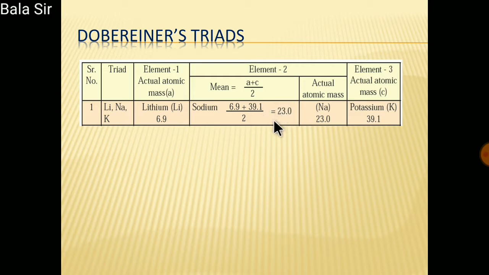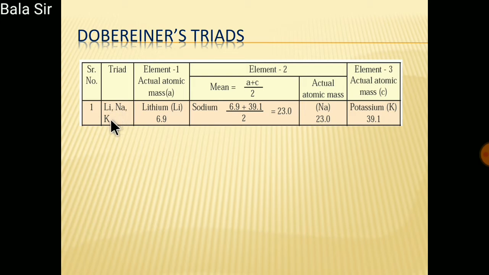Now he searched whether there is any element with an atomic mass approximately equal to 23.0. He got an element with similar properties, sodium, which is 23.0, and he placed sodium in the middle of the 3 elements.